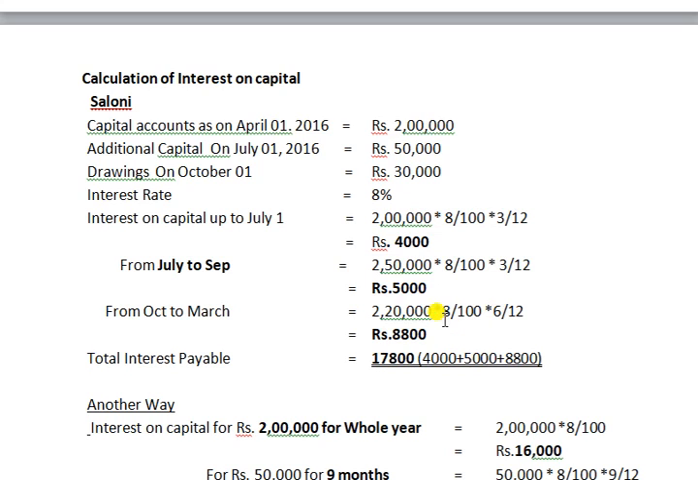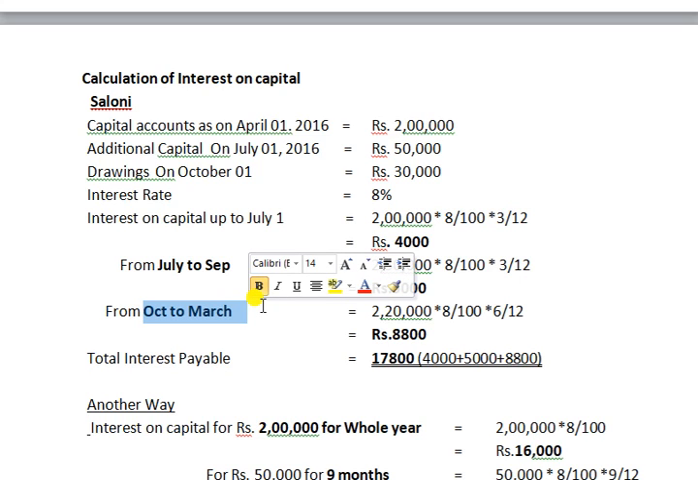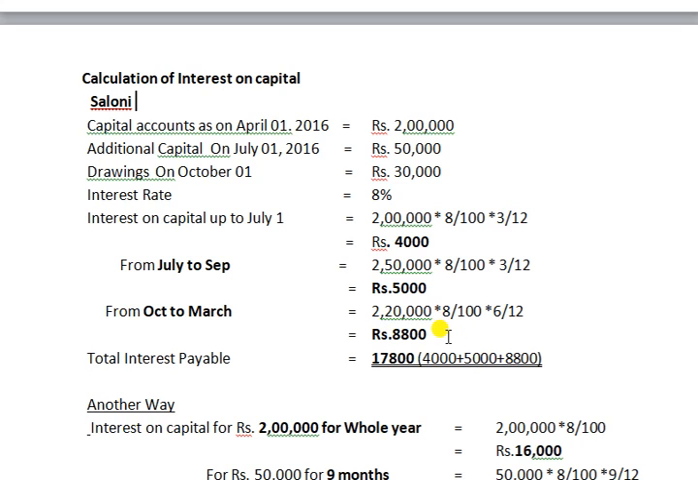That 2,20,000 into 8 by 100, this 8%, and then 6 by 12. What is this 6 by 12? October to March: October, November, December, January, February, March. Calculate and you are getting rupees 8,800. So what to do? That is the interest payable: this 4,000, this 5,000, this 8,800. The total amount is 17,800.